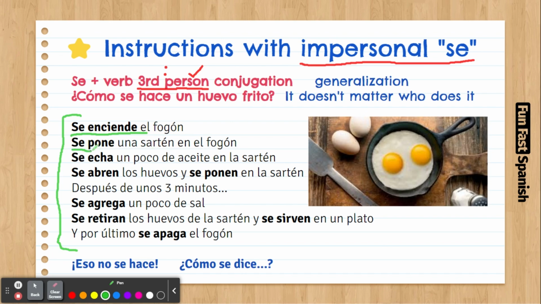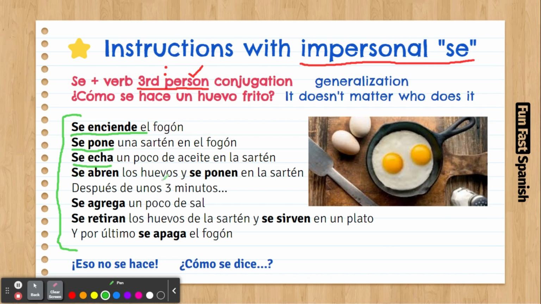Here, poner is to put. Sartén is a pan, on the stove. Yeah. Who's doing it? It doesn't matter who's doing it. It's a generalization. After that, se echa un poco de aceite en la sartén. So echar is like to toss something. So se echa un poco de aceite en la sartén. So you just toss a little bit of oil on the pan.